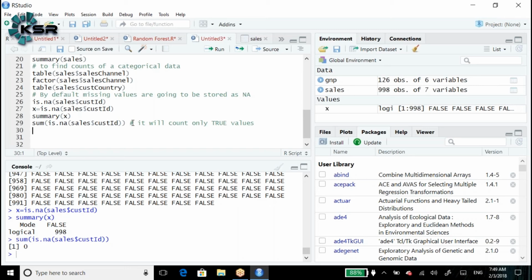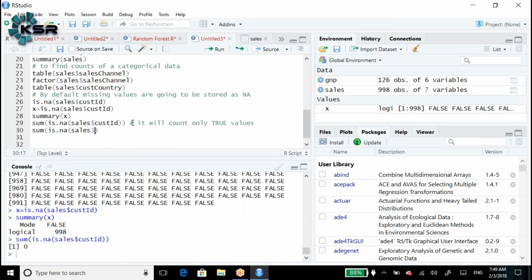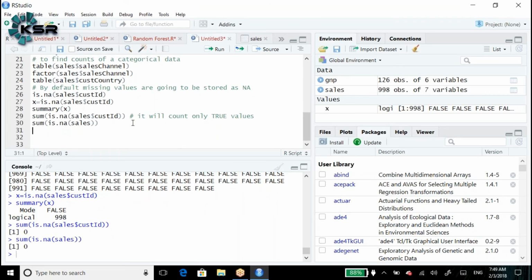Now we can also check the missing values for the overall table: sum of is.na of sales. For the entire data set, it gives how many missing values there are.